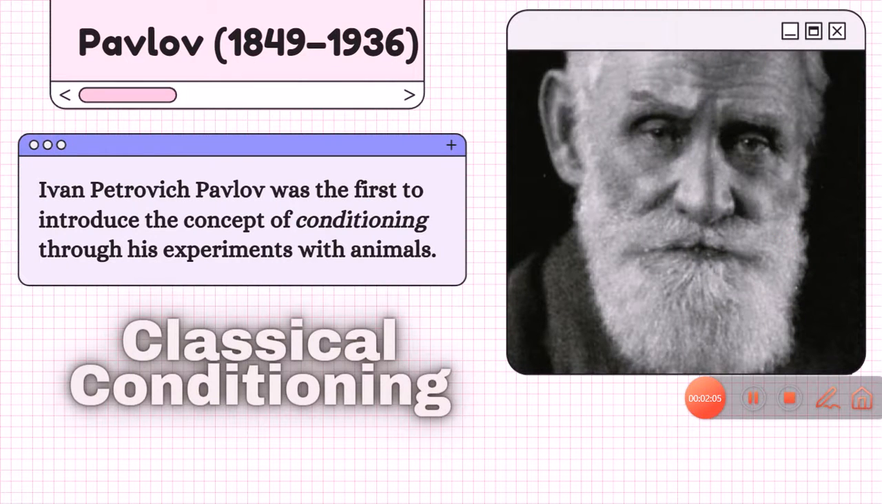So Pavlov lived from 1849 until 1936. Ivan Petrovich Pavlov was the first to introduce the concept of conditioning through his experiments with animals, the so-called classical conditioning. So he is the first to introduce this conditioning. Why do you think Pavlov had the idea? Let's move on to the next slide and find out.